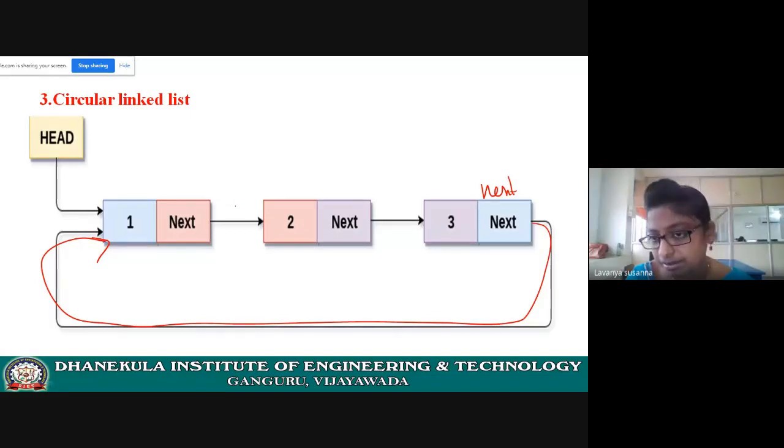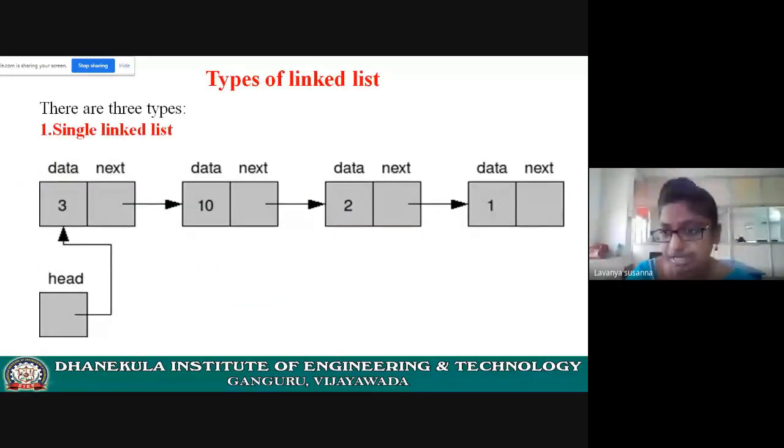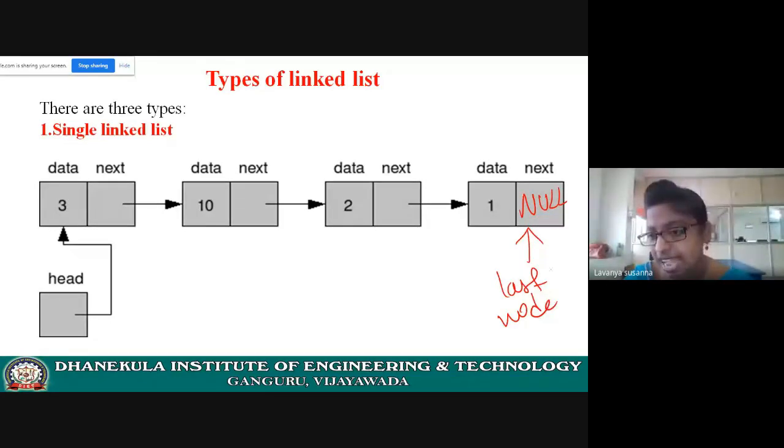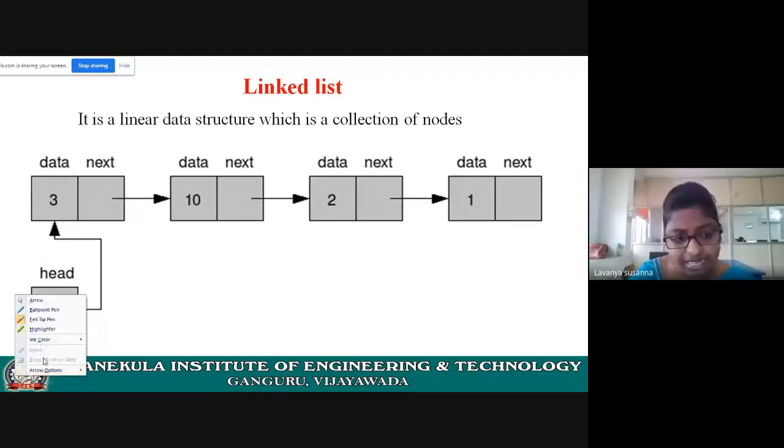See, if there is null, that means it is the last node, right? If there is null, it represents it is the last node. That means the next field is not pointing to another node. There is no other node. But in circular linked list, what is happening?